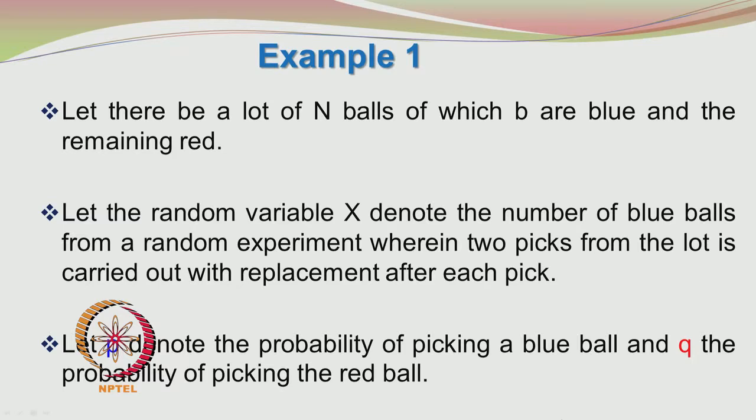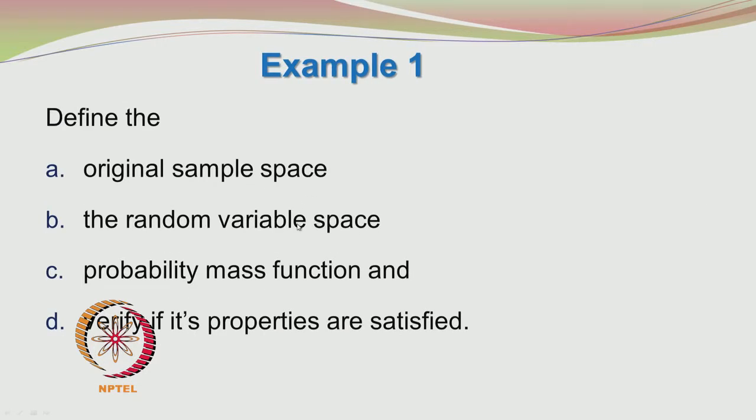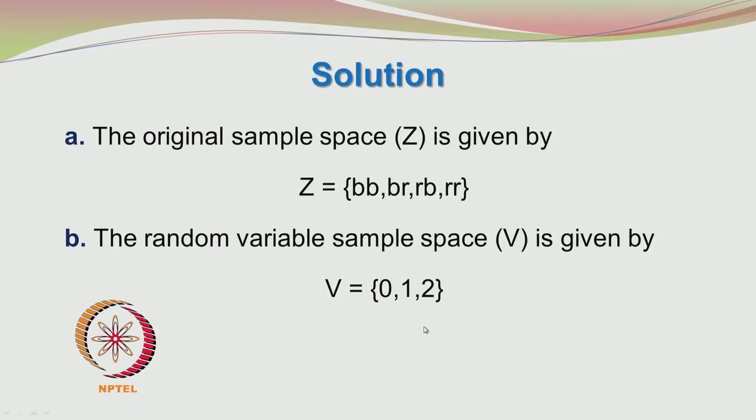To summarize, P is the probability of picking a blue ball and Q is the probability of picking a red ball. So, we have to find the original sample space, random variable space, probability mass function and see whether the properties are satisfied. The original sample space is given by BB, BR, RB, RR. So, the first event is both of them are blue balls. The next event may be blue ball and red ball or red ball and blue ball. It is also possible that you pick up 2 red balls.